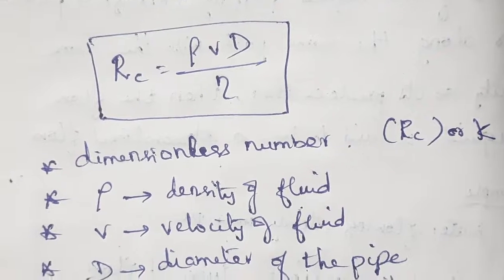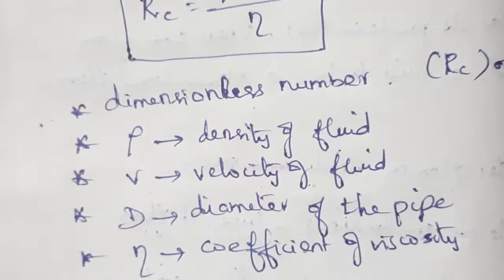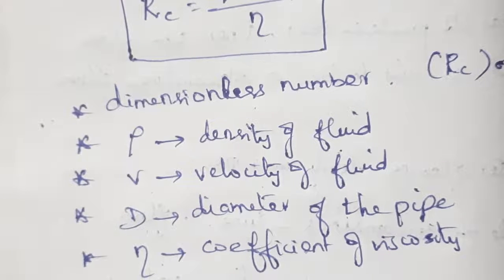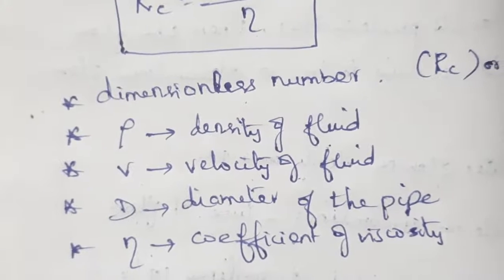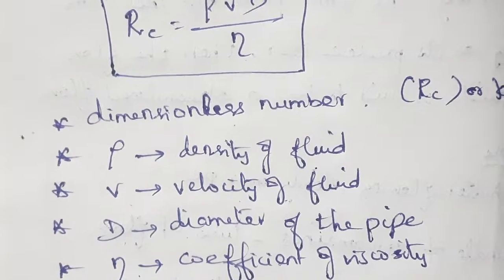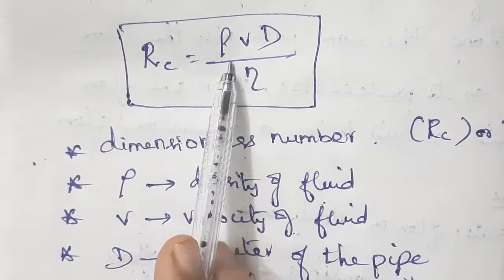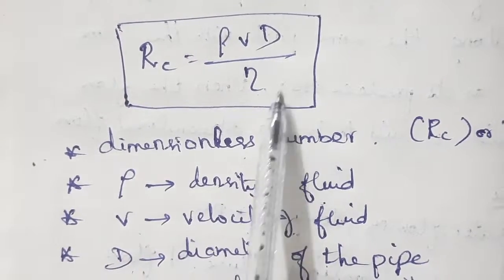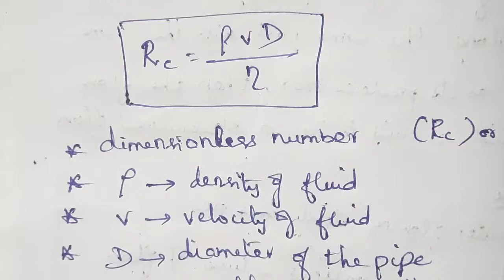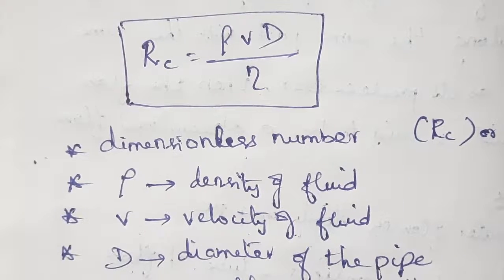And eta, as I explained in the previous class, is known as the coefficient of viscosity, that is, eta equals F into dx divided by A into dV. Just recall the coefficient of viscosity from the previous class. So Rc equals rho VD by eta, where Rc is the Reynolds number, rho is the density of the fluid, V is the velocity of the flowing fluid, D is the diameter of the pipe, and eta is the coefficient of viscosity of the fluid. This Rc remains the same in any system of units.